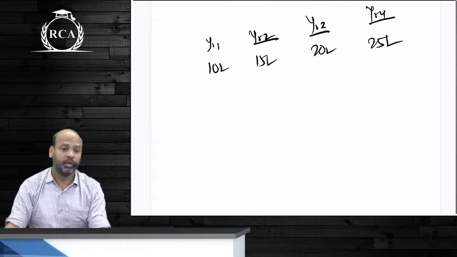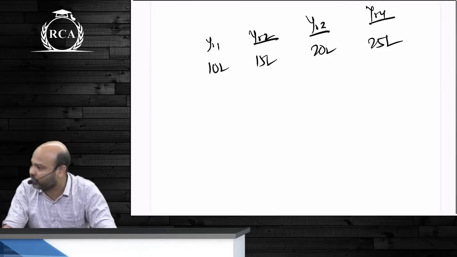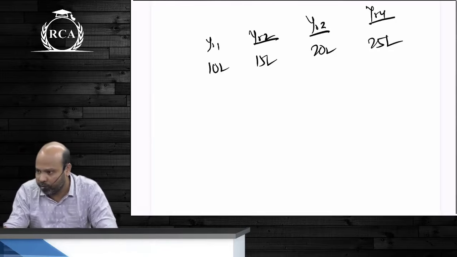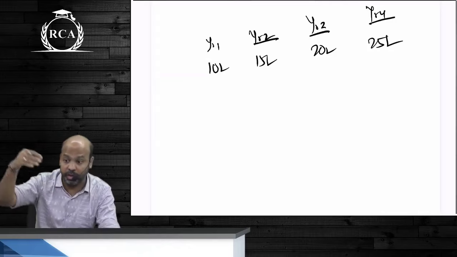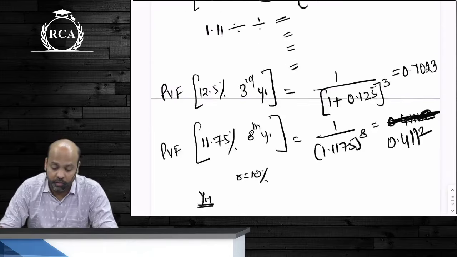Yes or no? Did you understand what I'm saying? Everyone understood what is present value factor and present value of a cash flow. If you're clear with that, beta, we'll write notes and then we'll move on to annuity. Any doubt in this part? Let's write, guys. What is the last thing that you've written?